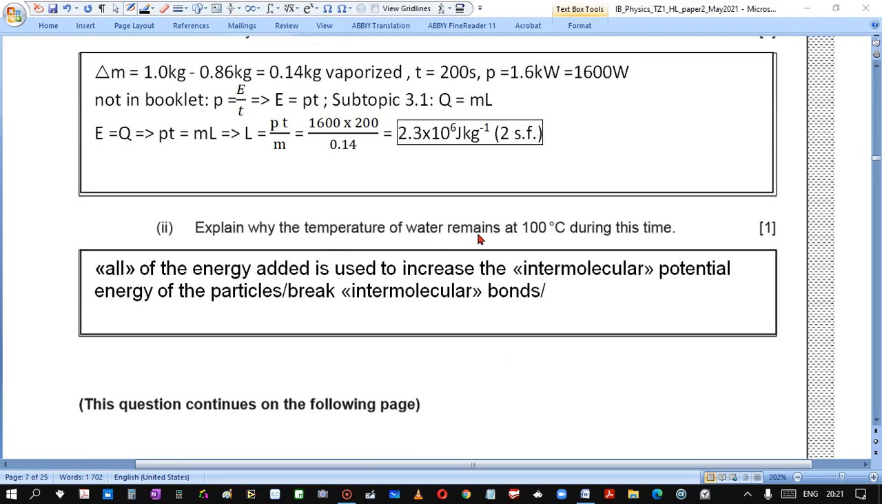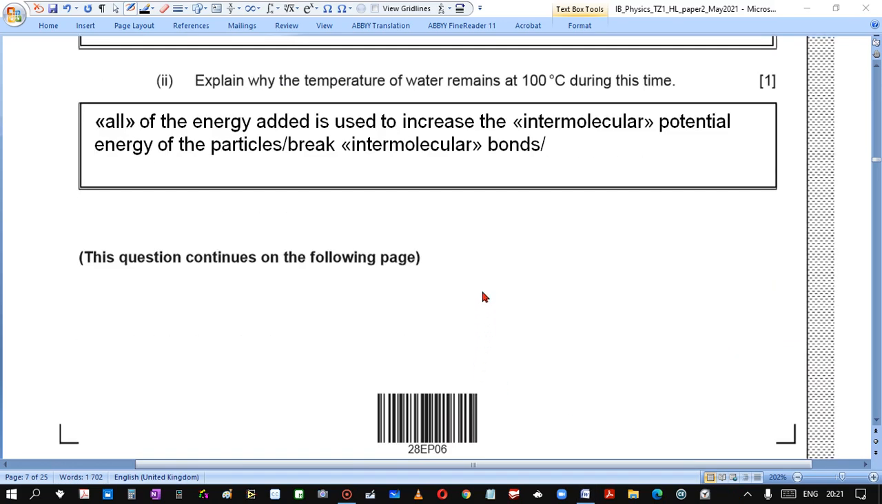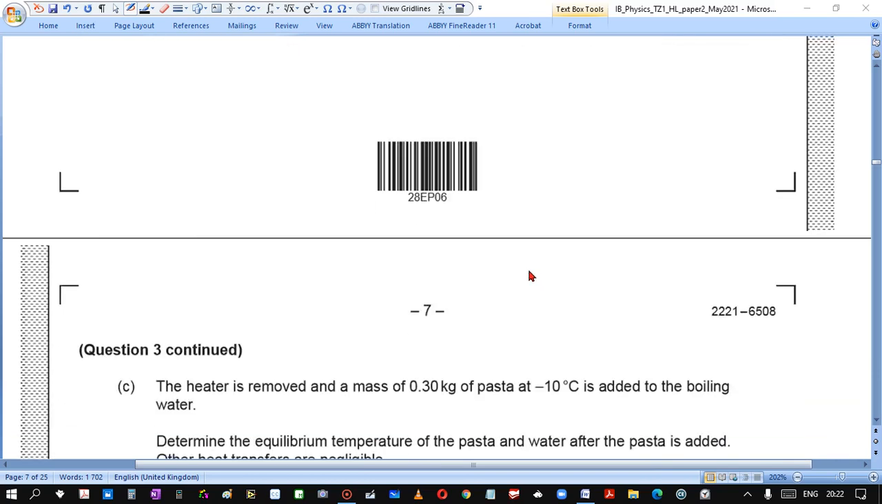Why does the temperature of water remain at 100 degrees during this time? So again I use the answer from the mark scheme: all energy added is used to increase the intermolecular potential energy of the particles. So temperature doesn't change, kinetic energy of particles doesn't change, so all is used to increase potential energy because molecules are separated, so potential energy increases.